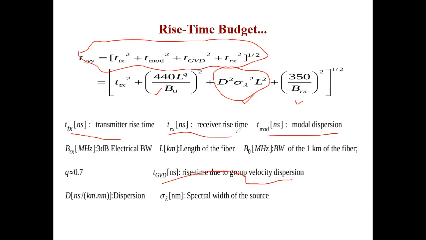So nanosecond, nanosecond, nanosecond, nanosecond. Remember, it is a time that is given to you, so all the units have to be time. If there are other quantities, you need to convert them before you actually take the square root of the summation of the squares of all the rise times. That is something you will remember.